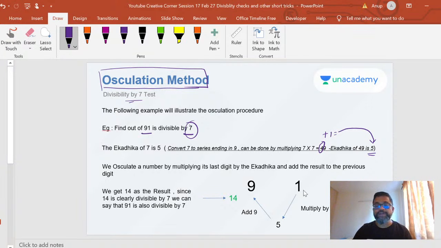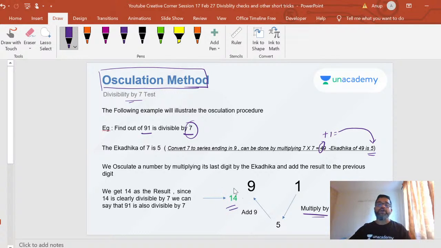So I have 91. Now I will multiply by 5. 5 is basically the ekadika. I will always multiply the last digit by 5, and then add it to the first digit. So I multiply 1 by 5, the ekadika that I got, and then add it to this digit, 9. When I add 5 plus 9, I get 14. That's where the magic happens.